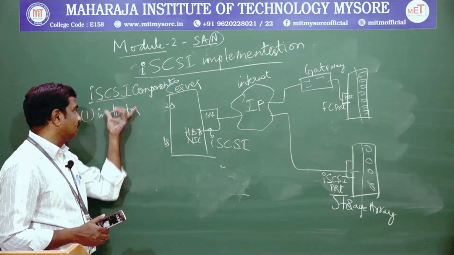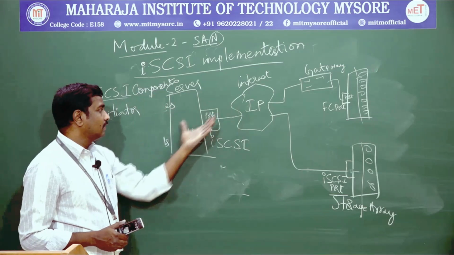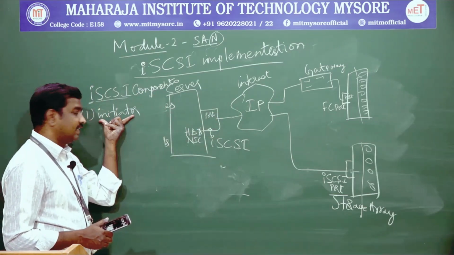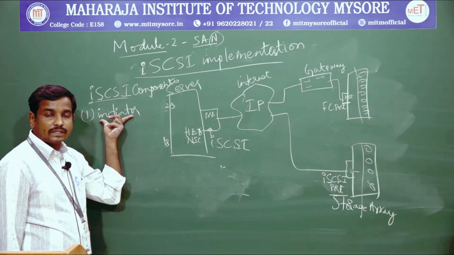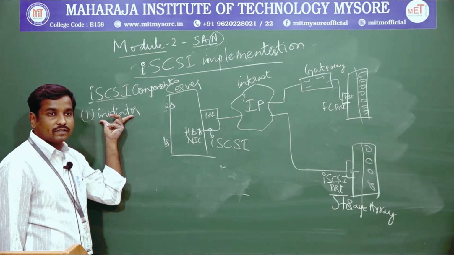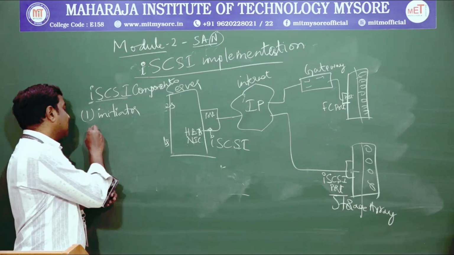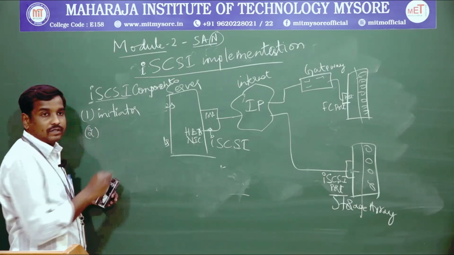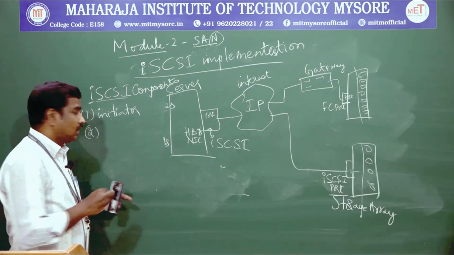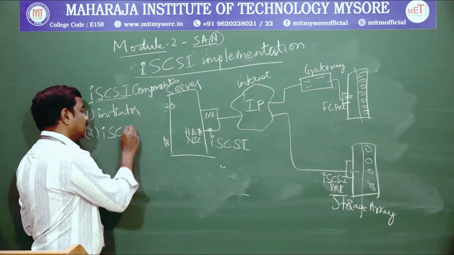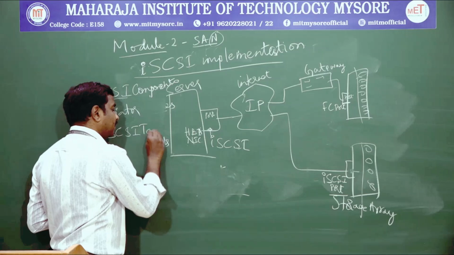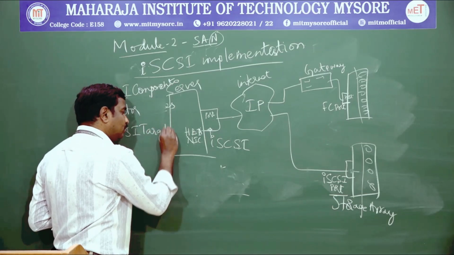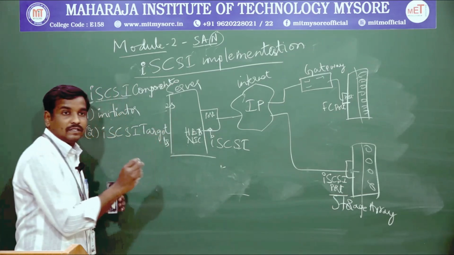So, first one, the components of making our internet protocol, we need to have initiators, okay, we call it internet small computer simple interface initiators. Along with that, the second component we are using is small computer simple interface targets, okay, that means to where we need to transfer.